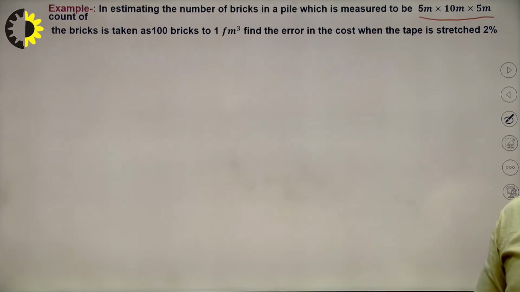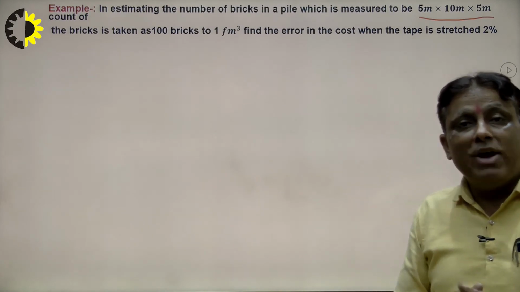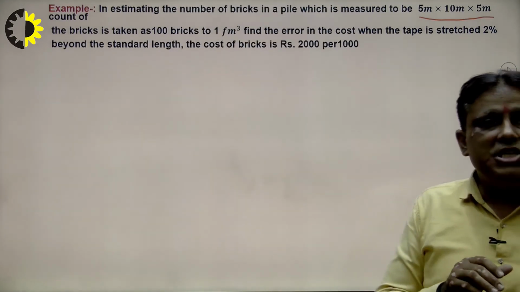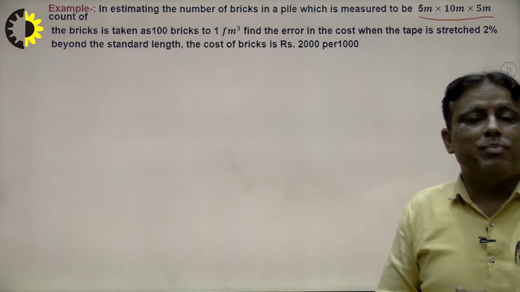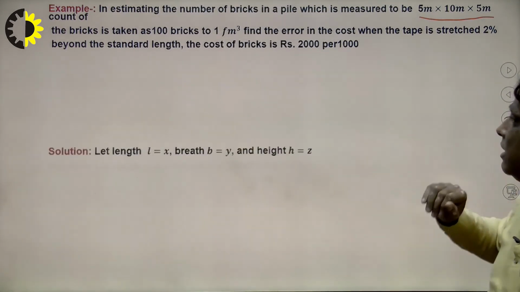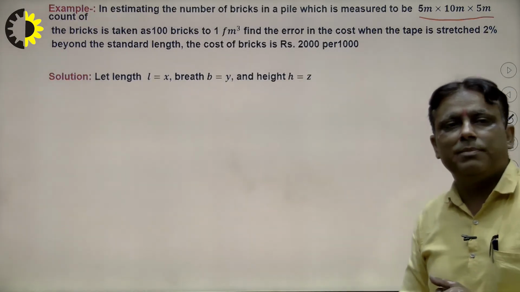Find the error in cost, because the number of bricks depends on cost. What will be the effect on cost when the tape is stretched at the time of measurement 2% beyond its standard length, and the cost of bricks is 2 rupees per 1000, that means 2 rupees per brick? That is a very important problem.